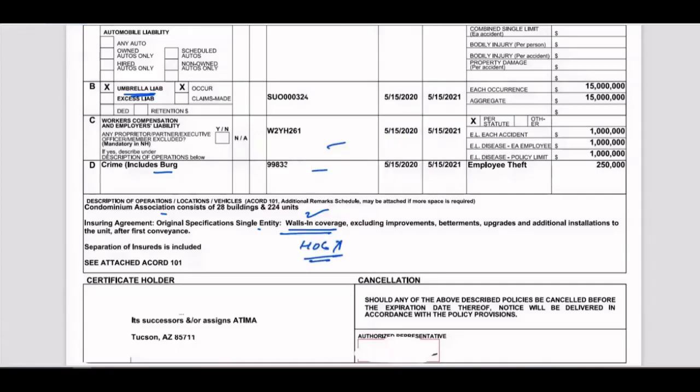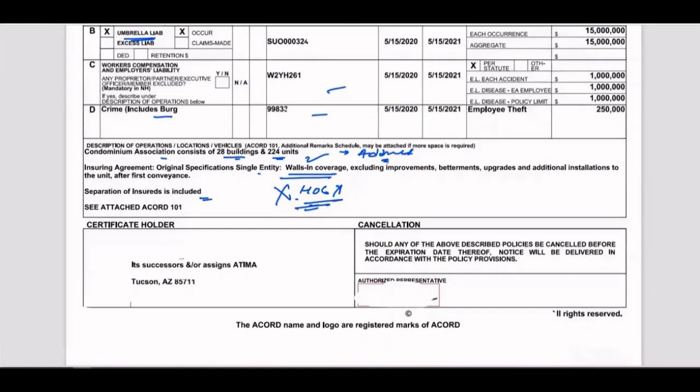Here you will also find they have written the condominium consists of 28 buildings and 224 units, but we will also require the address of the property here, right? Unless you have been specifically told by your lender that this is fine, but mostly, 99%, we require our property address here. Okay, separation of insured and included, so we are good. Walls-in coverage is here, we don't require the HO6 policy.